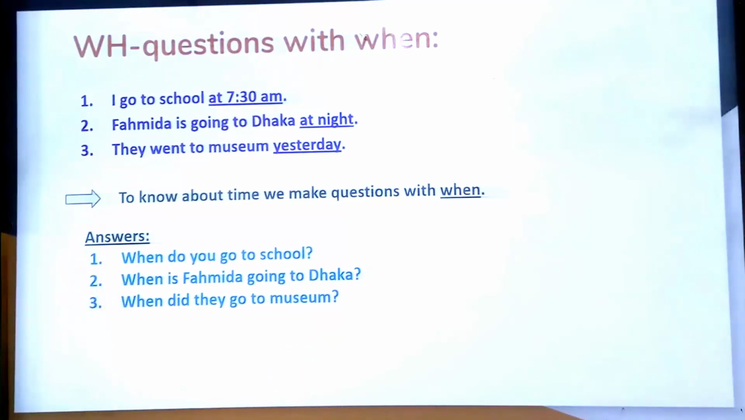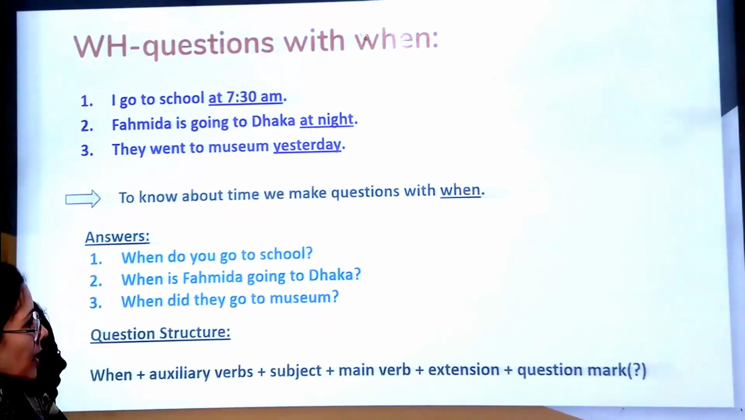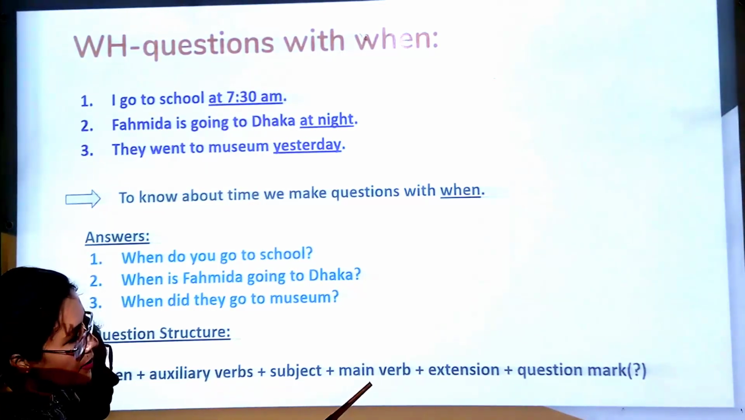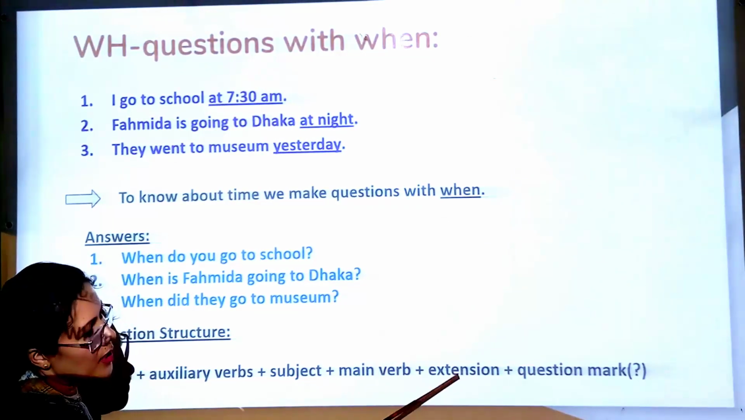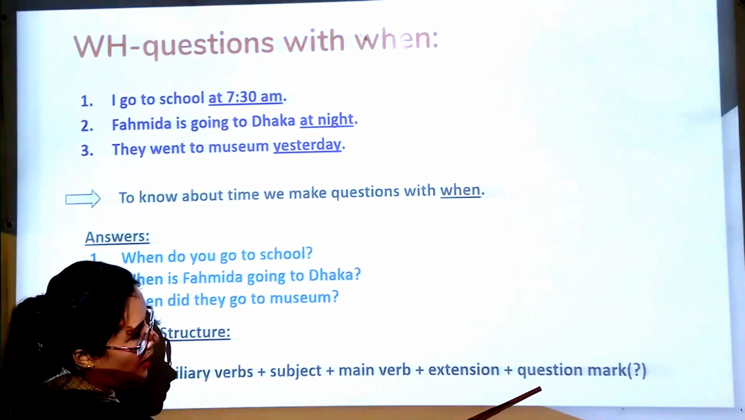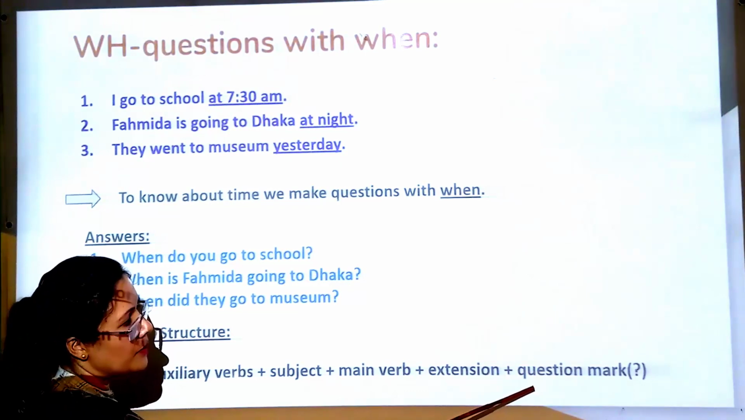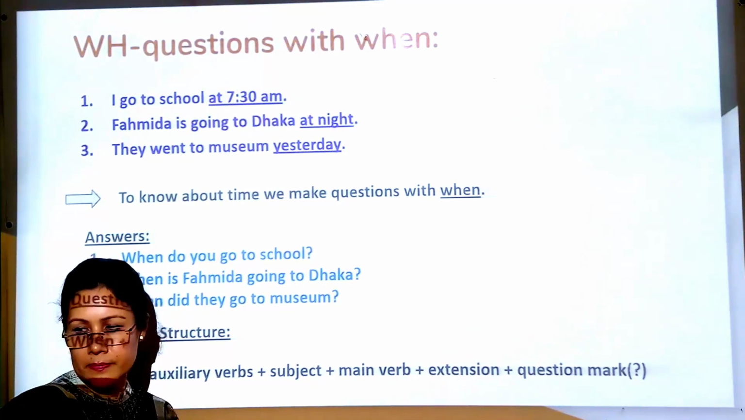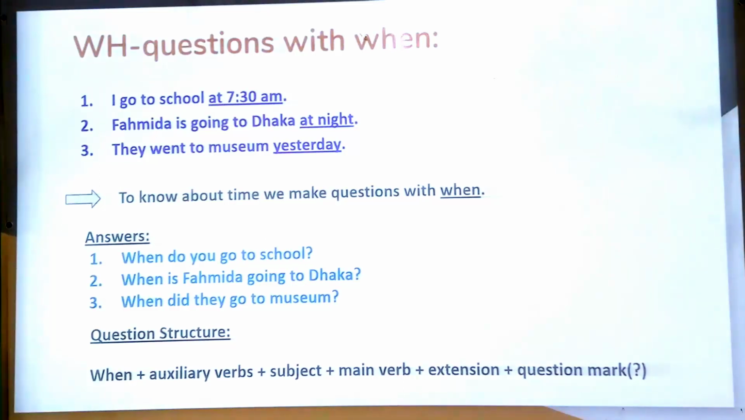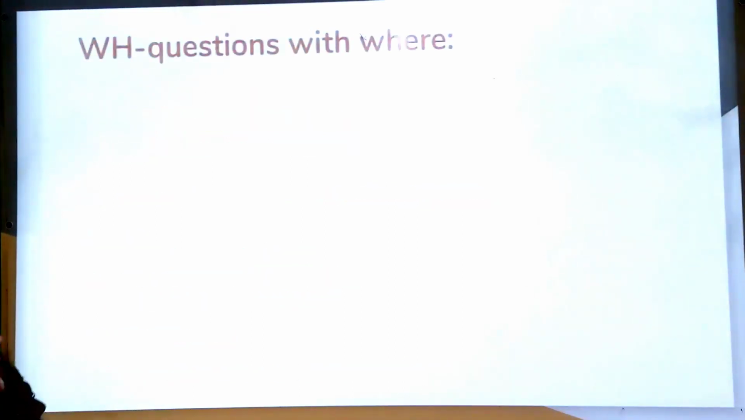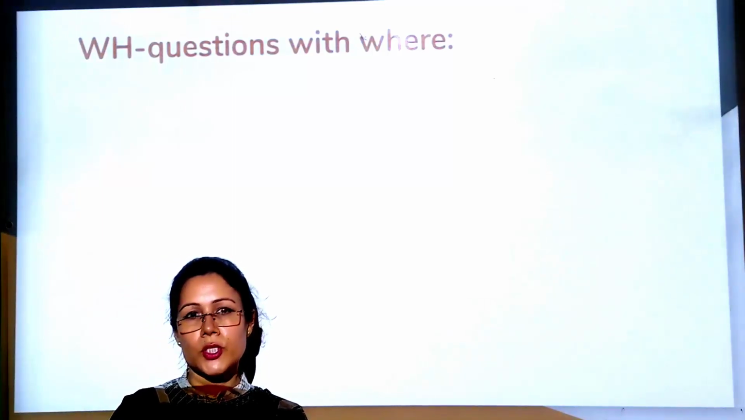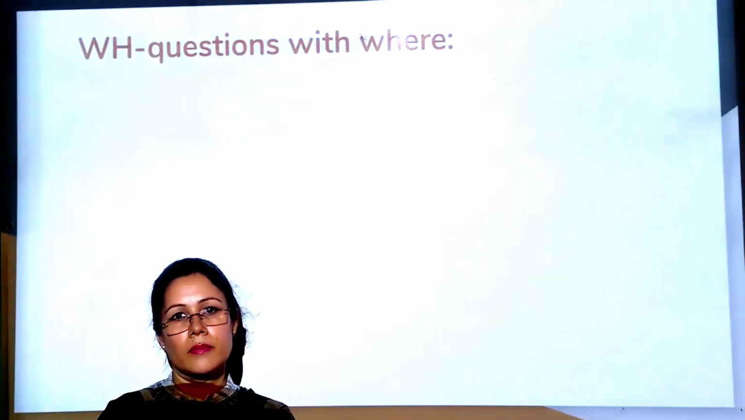Now see the question structure. When plus auxiliary verb plus subject plus main verb plus extension if there is any plus question mark. I have told you extension may be there or may not be there. Dear student, now let us come to another WH question word. Where?